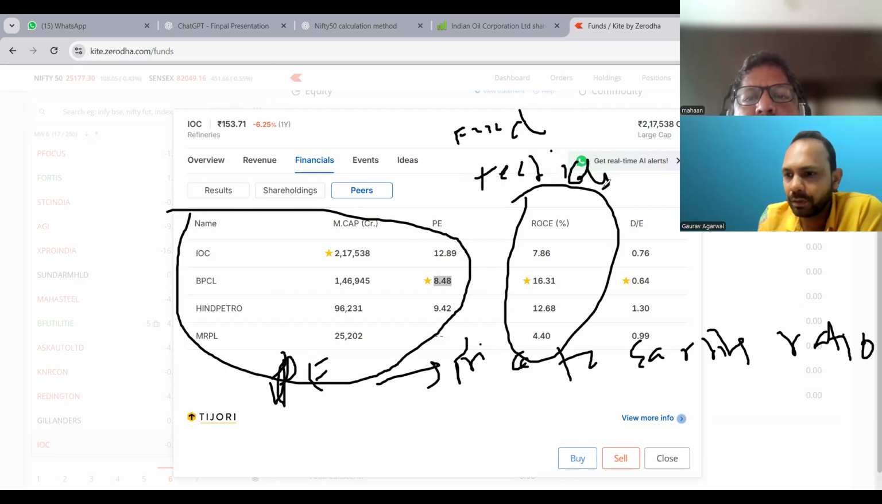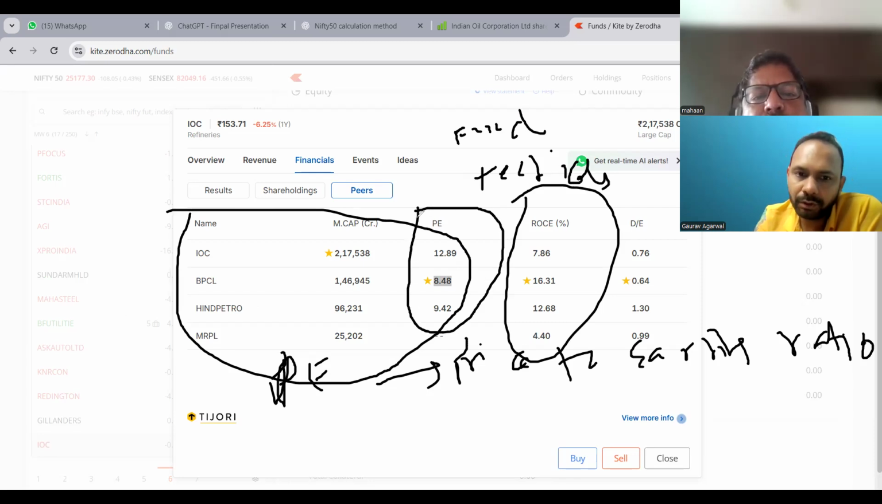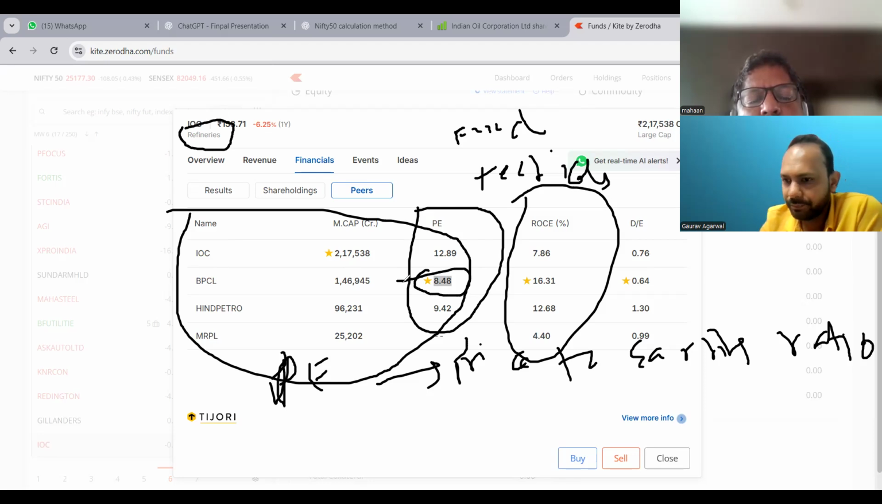So we will talk about technicals in the further classes. This is a fundamental way to check which stock you should invest in within the same category. This is the refinery category. If I want to decide which stock to invest in, then as per the PE, this is the cheapest stock, which is 8.48.